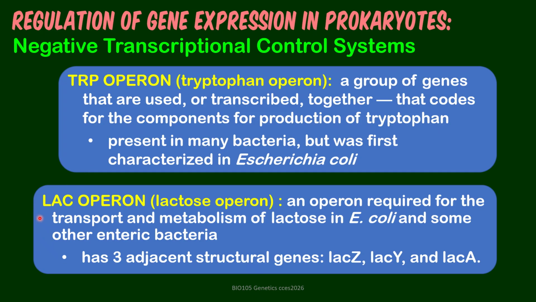In contrast, the lac operon, or lactose operon, is a set of genes that code for transport and metabolism of lactose. Both of them are composed of several genes. Although not mentioned here, for the trp operon you have trpA to E, while for the lac operon you have the genes lacZ, lacY, and lacA.